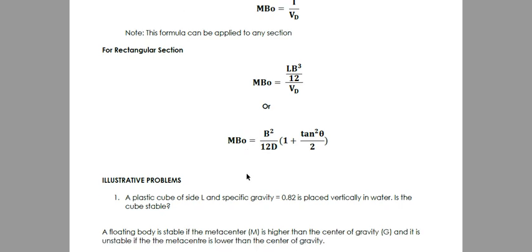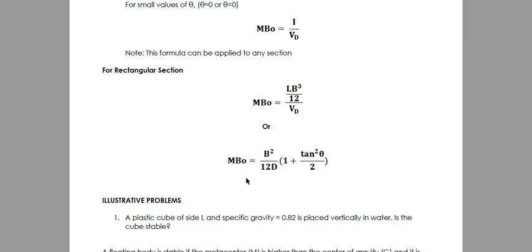So, that's it. MBO, and then we solve for GBO by inspection. And then compare natin yung dalawang values. If MBO is greater than GBO, then stable. If MBO is less than GBO, that is unstable.